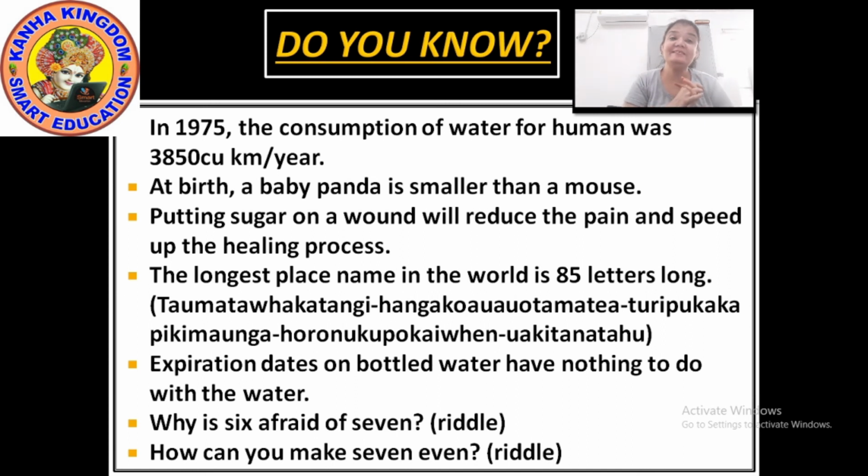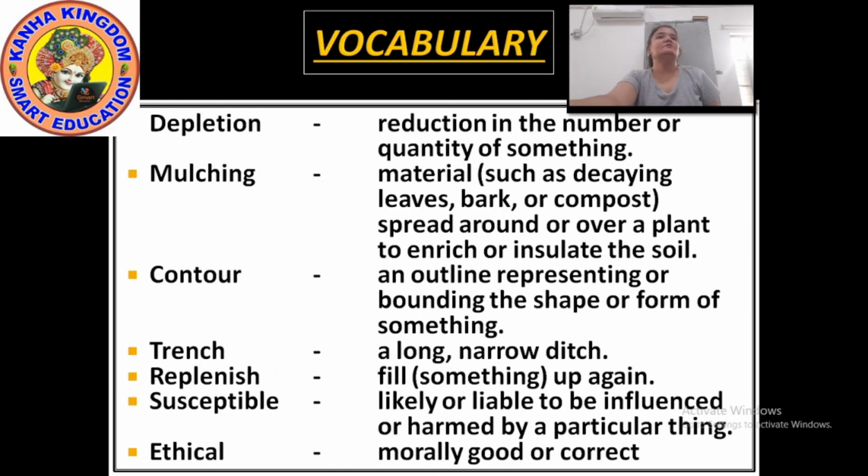Now after these interesting facts, let's have a look at the vocabulary. So now for the vocabulary, what is the first word? The first word is depletion. D-E-P-L-E-T-I-O-N. Depletion means reduction in the number or quantity of something.